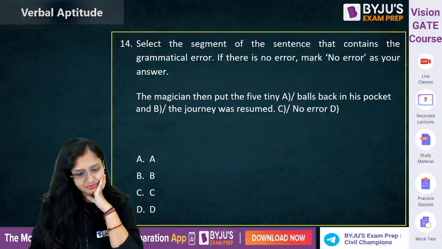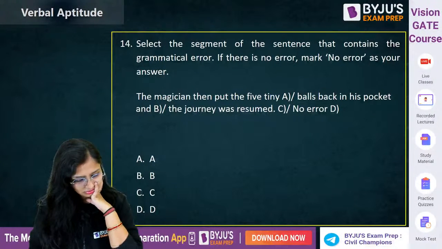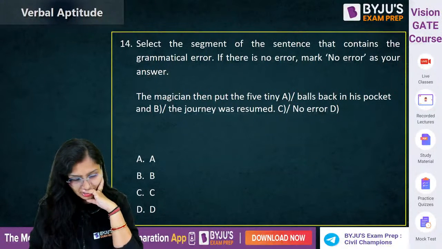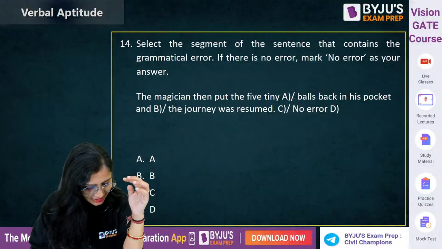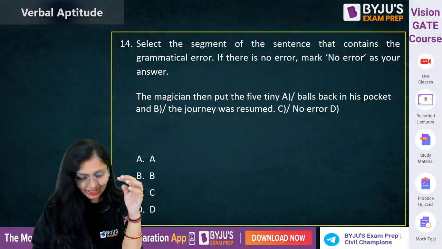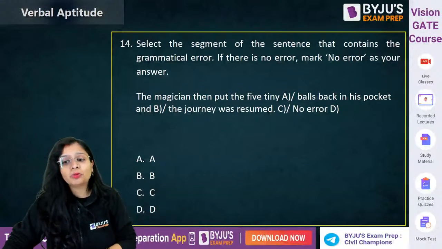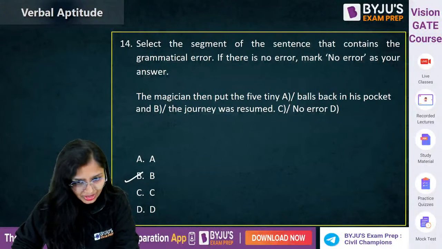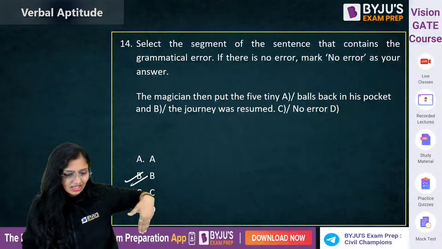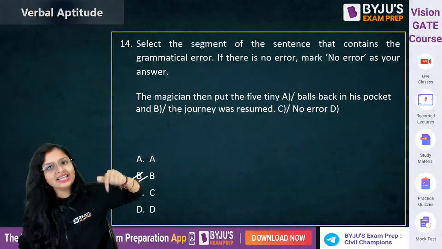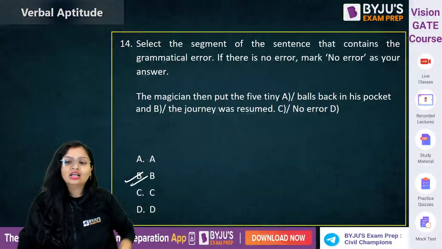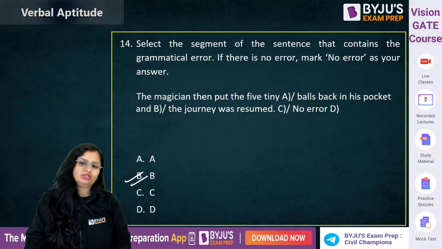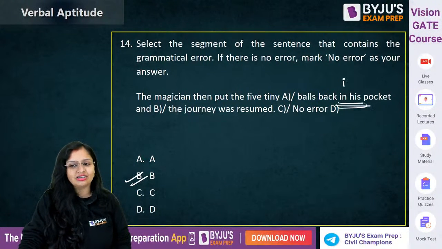No, wrong. Wrong, wrong. Nobody has said it correctly. One person said it. Bhaskar said it correctly. Into his pocket. B किसने भास्कर नहीं बोला था ना पहले जिसने भी B बोला B into his अंदर डाला ना movement inside in his pocket into अंदर डाला so the balls back into his pocket so B is the correct one. B is the correct one means it has error into his pocket.